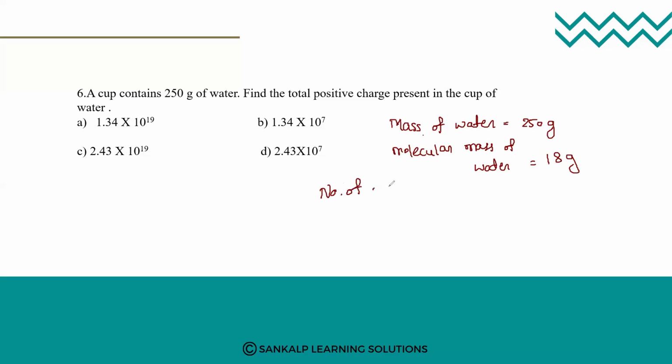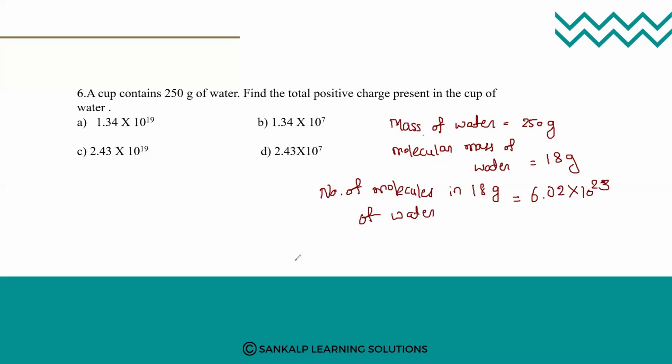The next step: number of molecules in 18 gram of water. In 18 gram, we have the Avogadro number, that is 6.02 into 10 to the power of 23. But they are saying the cup contains 250 gram of water, so we need to see how many are in the cup.